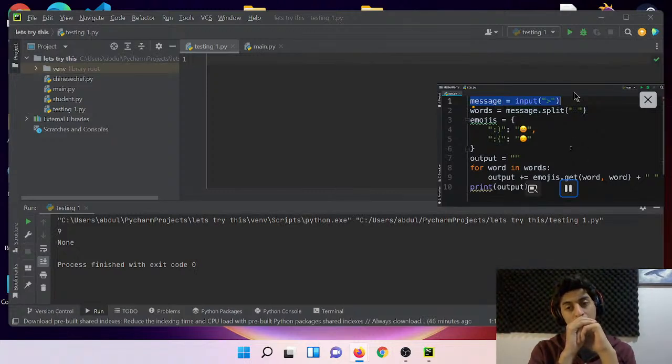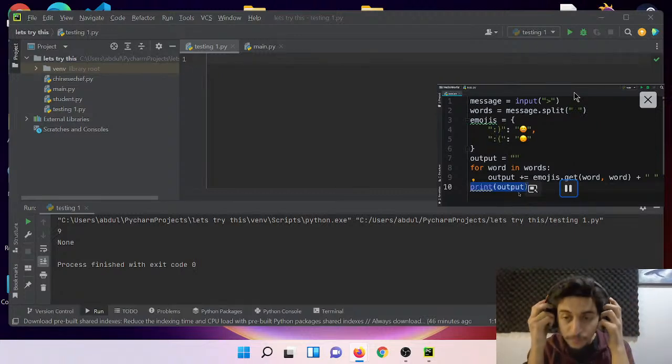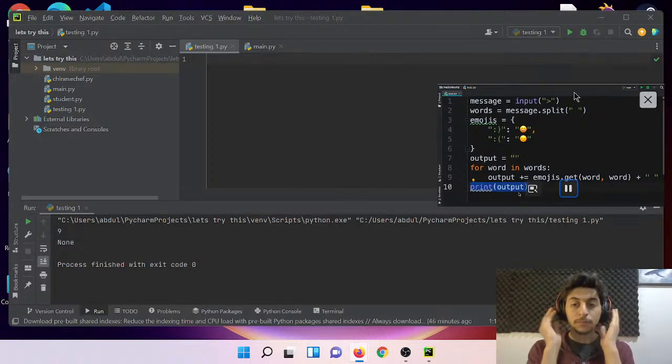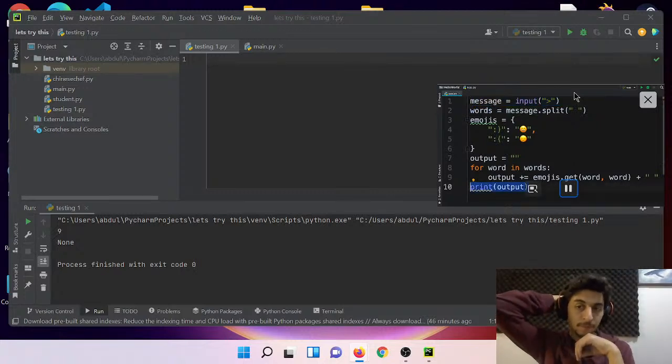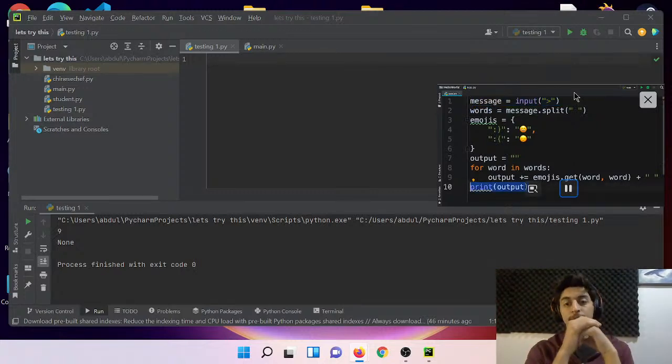By the same token, you shouldn't include the last line in that function because what we do with the output is different from one program to another. In this program, we're printing the output. In another program, we might send that output as an email or as a response in a chat application. So as a general rule of thumb, your functions should not worry about receiving input and printing it. These lines of code should not belong to your functions. So go ahead and reorganize this code by extracting a function.